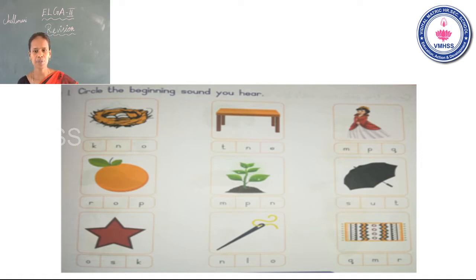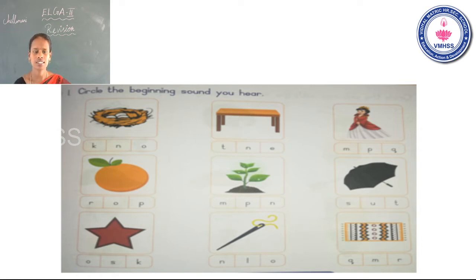See the sixth picture. What is this? Umbrella. What is the beginning sound? So you can circle the letter U. Now go to the seventh one. What is this? Star. What is the beginning sound? We can circle the letter S. Yes. Now go to the next one.